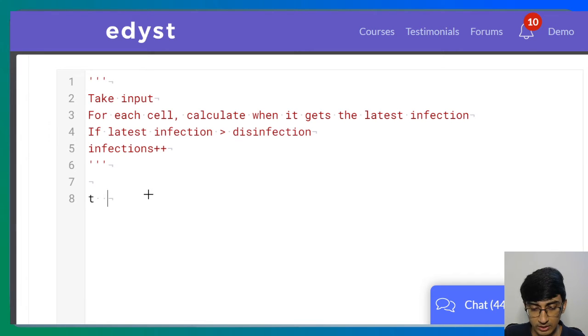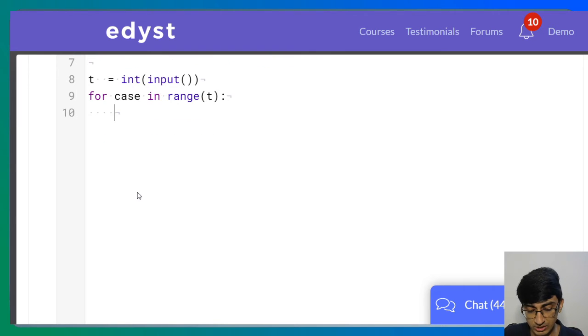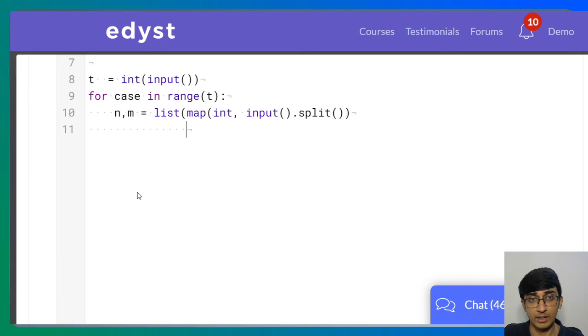So very quickly, T is equal to int input. So this is the number of test cases. For case in range T, that is, we're going to do this, and in each test case, first we're going to get n, m is equal to list map int input dot split. So we got the list, we got n and m, and now that we got n and m, we want to get that many elements, right?